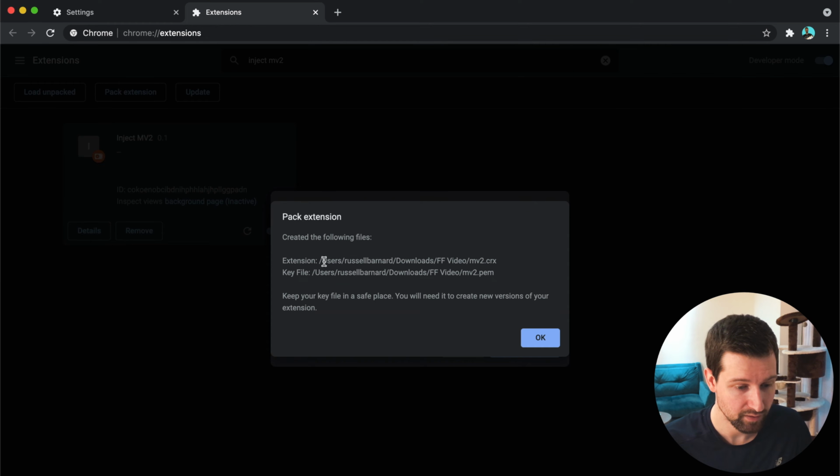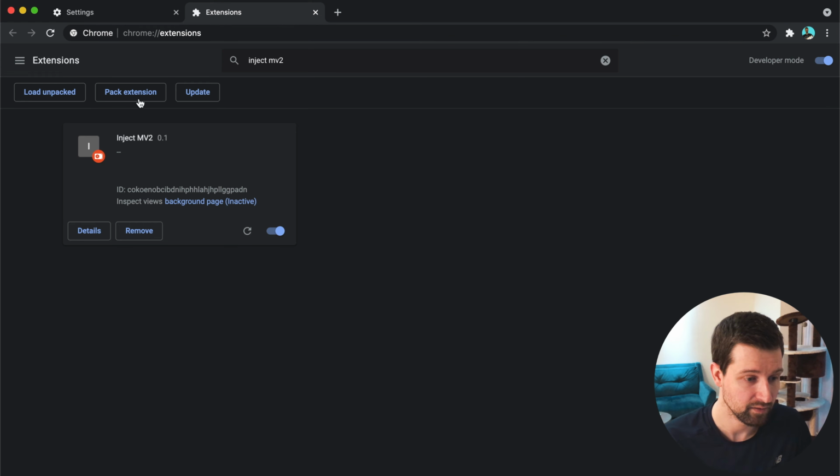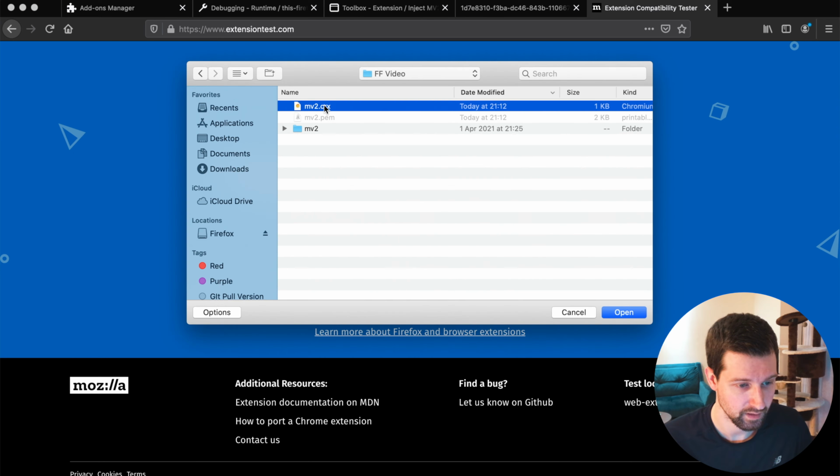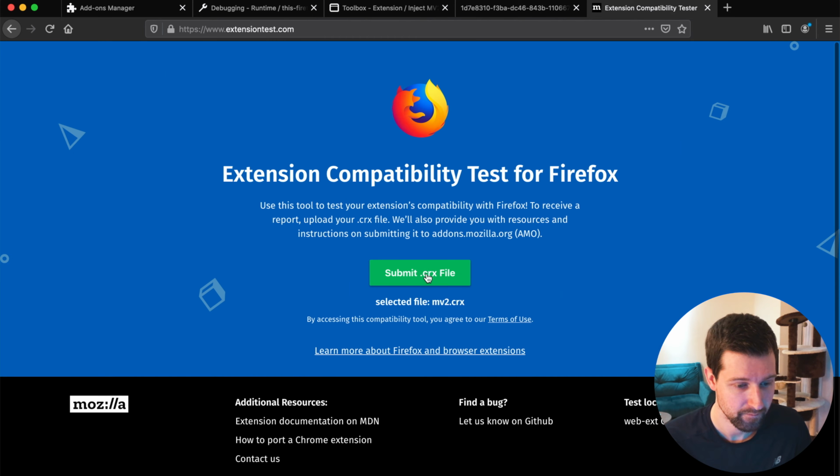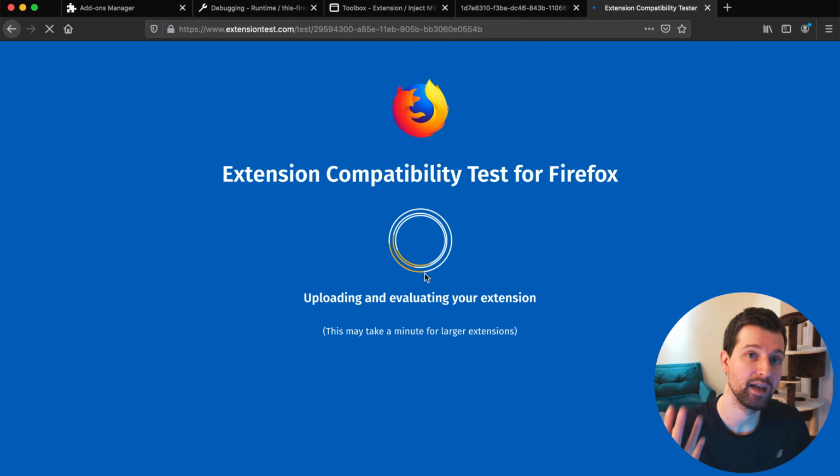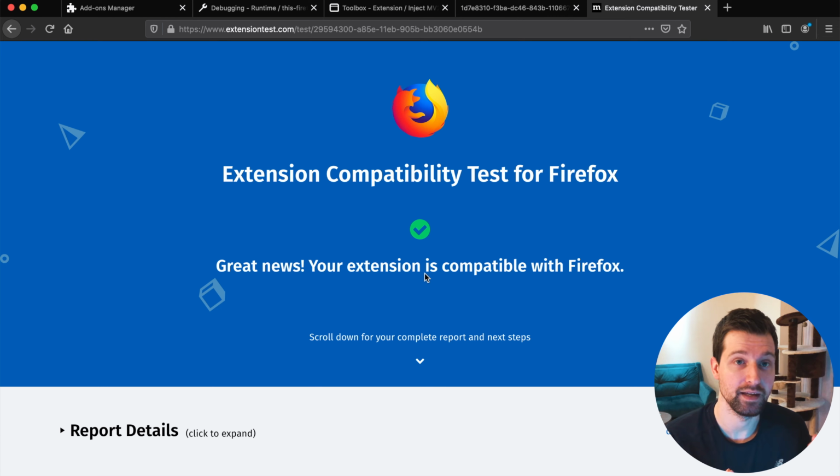What that's done now is it's created these two files. Here's my Firefox video folder just here. We have our manifest version 2 CRX, and we have a permissions file, which is basically like a security string you can use for actually authenticating this, but we don't need to worry about that right now. So now we have that CRX file. If we go back to Firefox, if we select it over here, here's the file just there, if we select that and submit, what this will do is it's going to go through and check if there's any parts of the SDK and the APIs we're using that aren't supported.